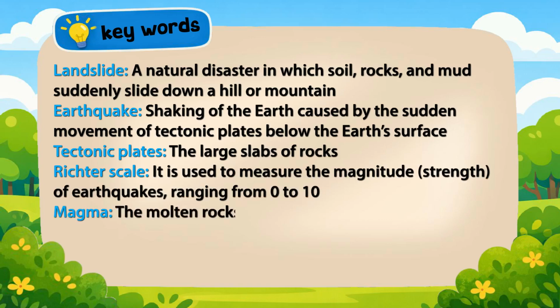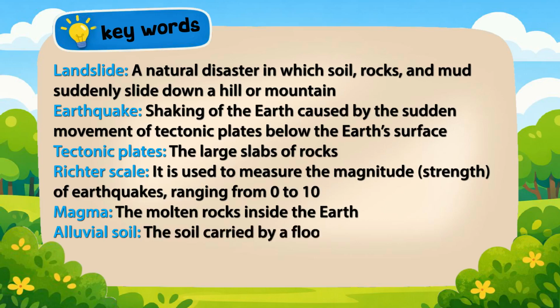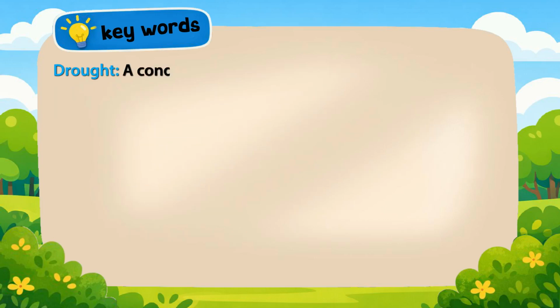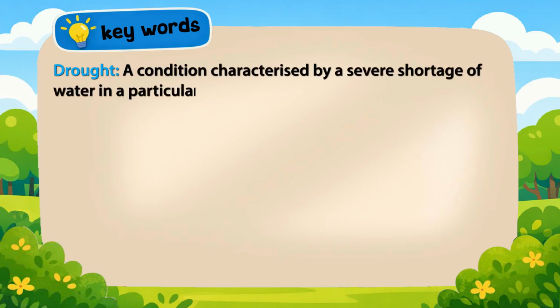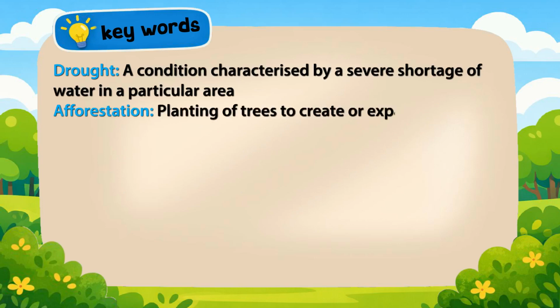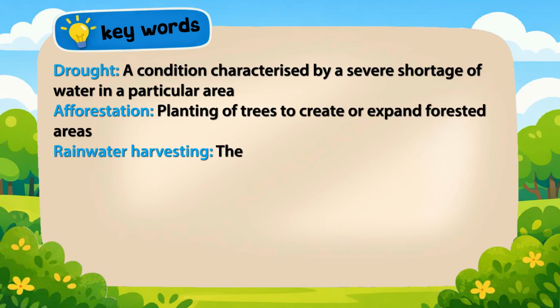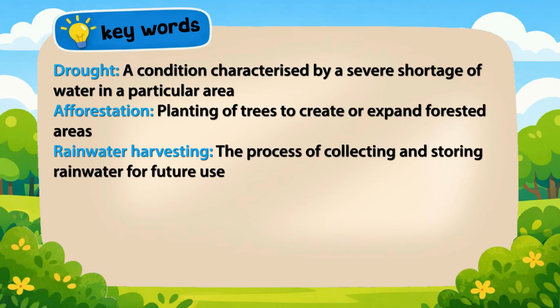Magma, the molten rocks inside the earth. Alluvial soil, the soil carried by a flood. Drought, a condition characterized by a severe shortage of water in a particular area. Afforestation, planting of trees to create or expand forested areas. Rainwater harvesting, the process of collecting and storing rainwater for future use.